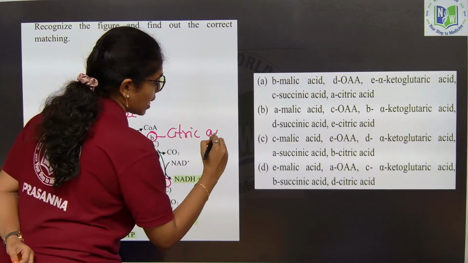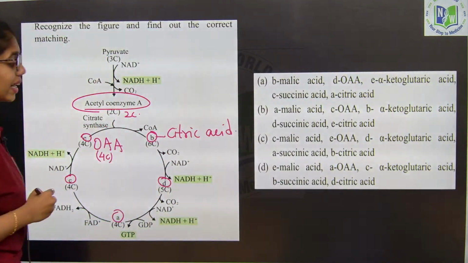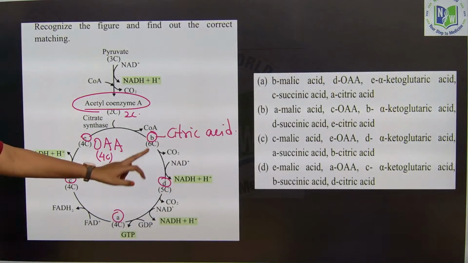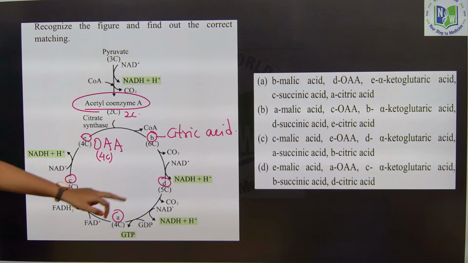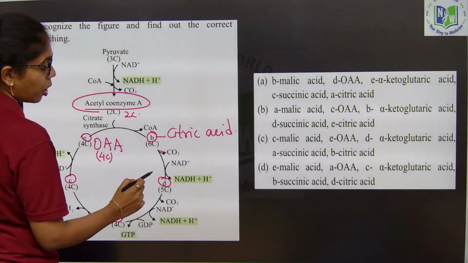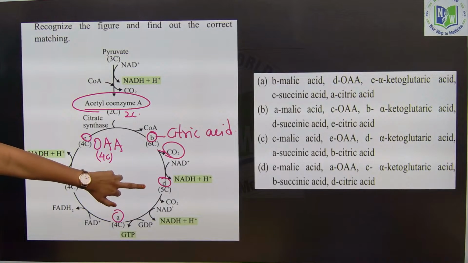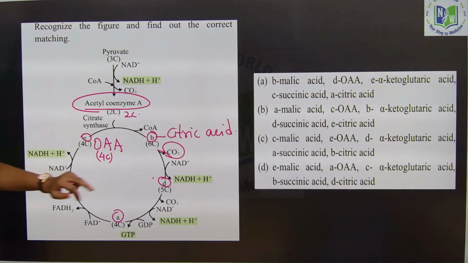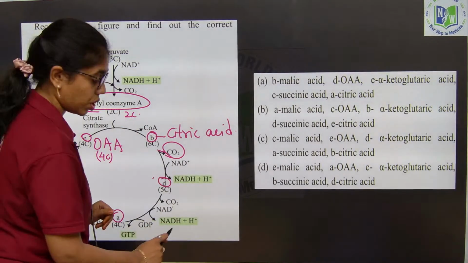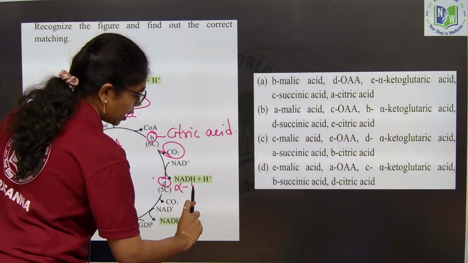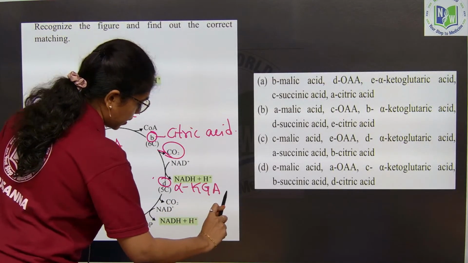Citric acid. So, B is what here, beta? It is citric acid.